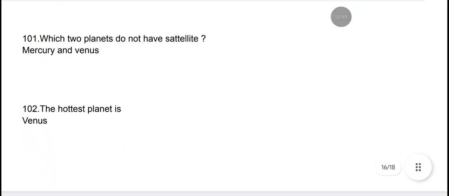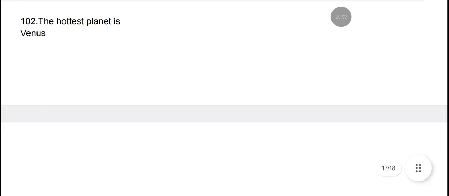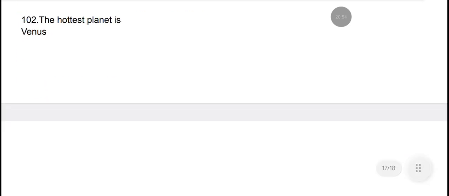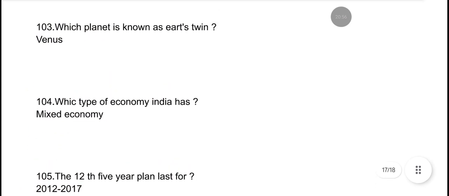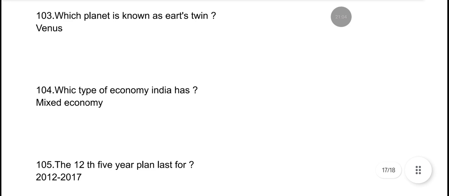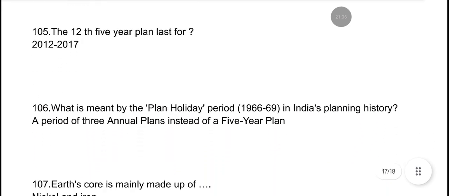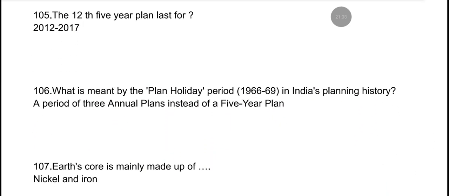Which two planets do not have satellites? Mercury and Venus. The hottest planet is Venus. Which planet is known as Earth's twin? It is Venus. Which type of economy does India have? It is a mixed type economy. The 12th Five-Year Plan lasts for 2012 to 2017.